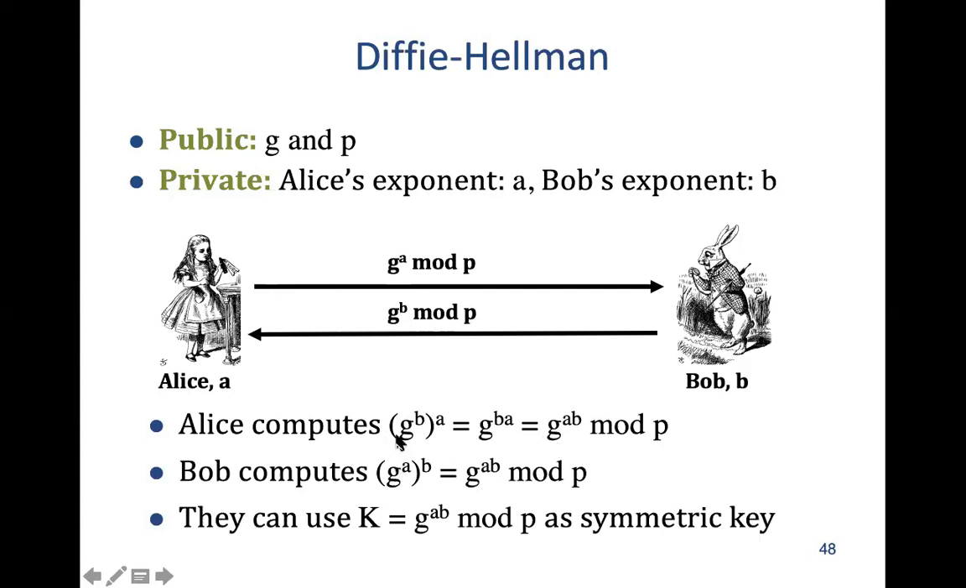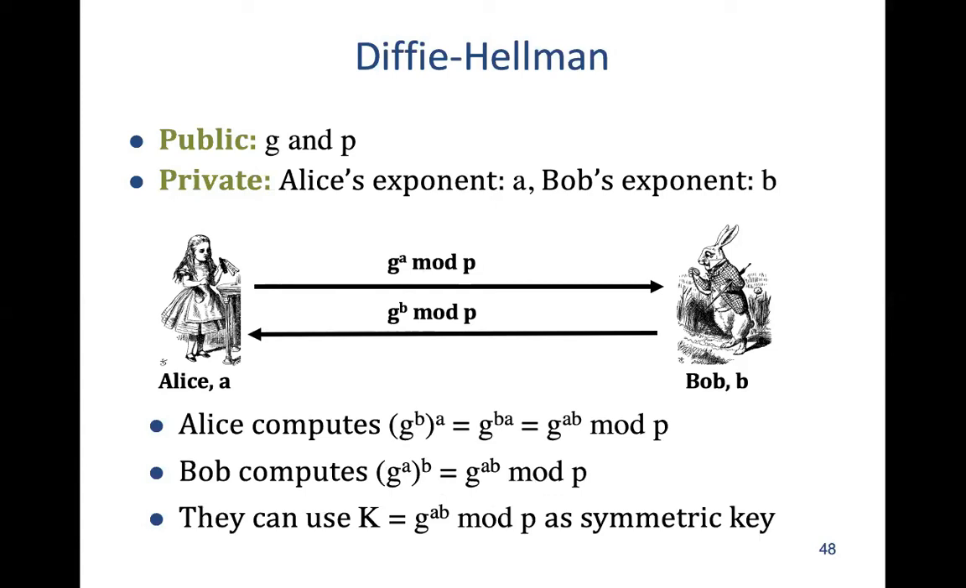Similarly, Bob does the same thing. Whatever value he gets from Alice, he raises to the power of B, because B he knows, and calculates this value. And this value, notice, is the same with both Bob and Alice. So this can be used as a symmetric key.